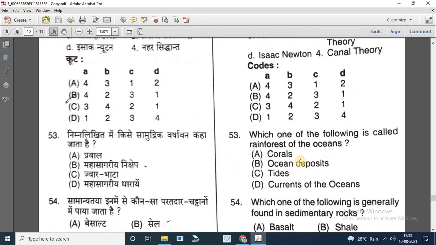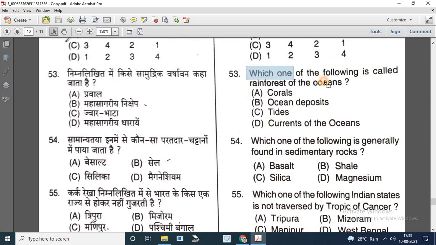Question number 53. Which one of the following is called rainforest of oceans? Options are corals, oceanic deposits, tides, currents of the oceans. So the correct answer is corals. Question number 54. Which one of the following is generally found in sedimentary rocks? Options are basalt, shale, silica, and magnesium. So the correct answer is silica.